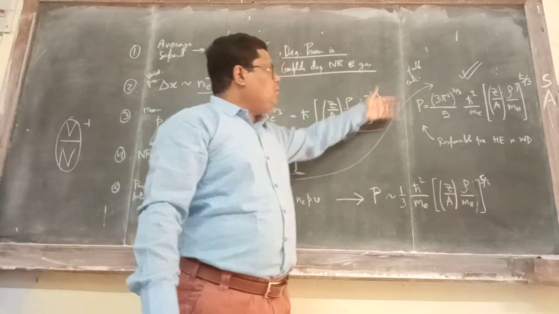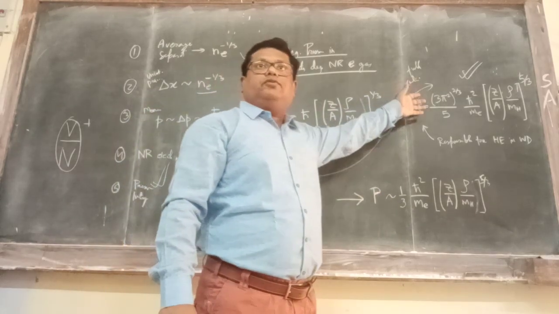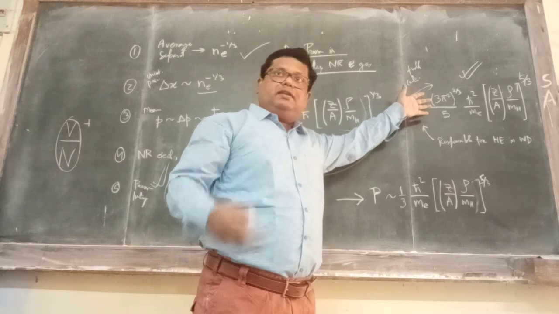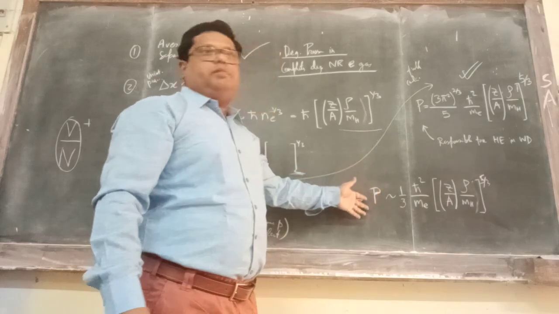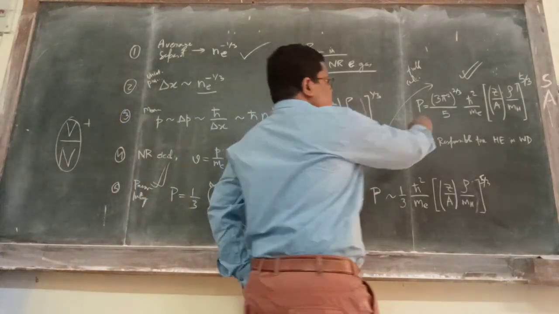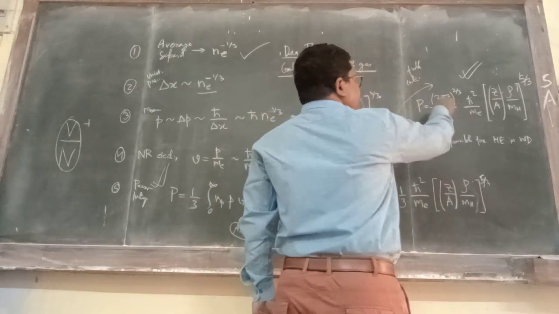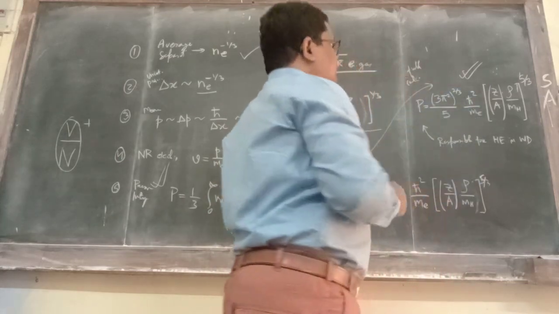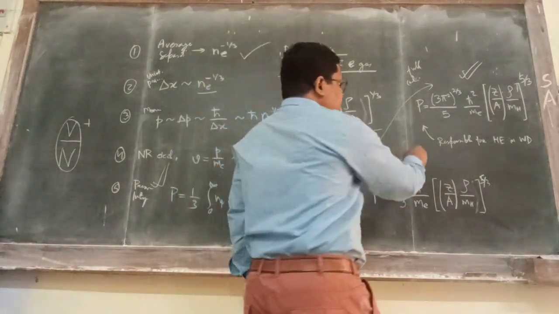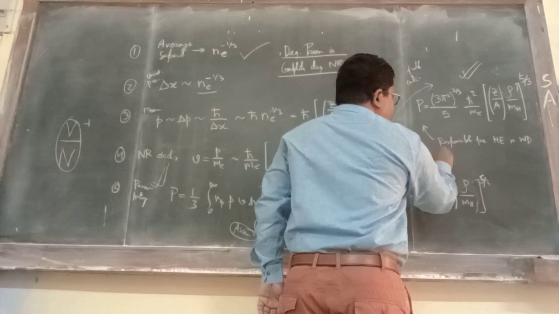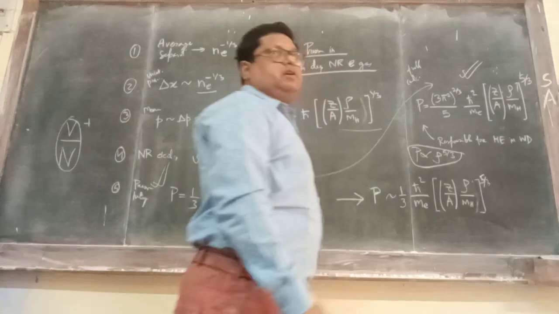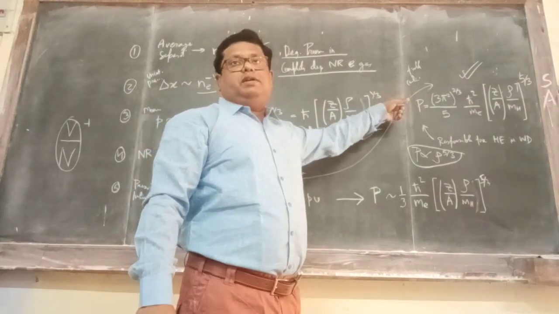So I have written here both these expressions. This is for the full calculation. Try to do this at home and then give me your feedback, right? And this is the simplified version. Now the most important thing about this result is, forget about these constants, what's the most important thing over here? The most important thing is pressure is proportional to rho to the power 5 by 3, and there is no temperature dependence.